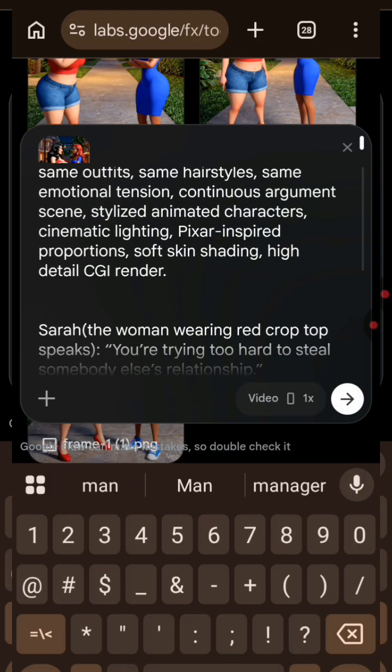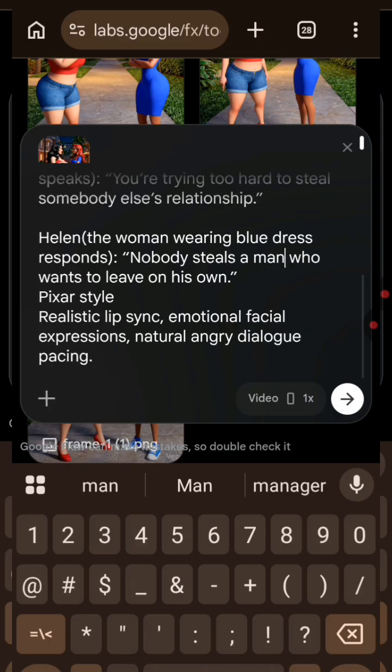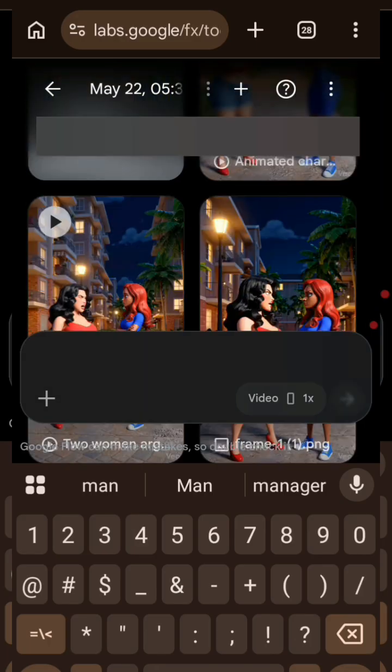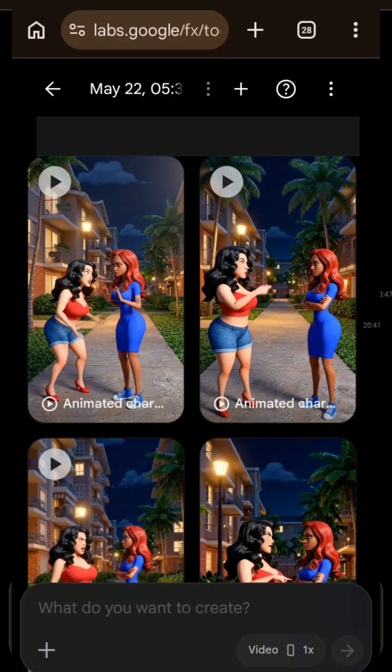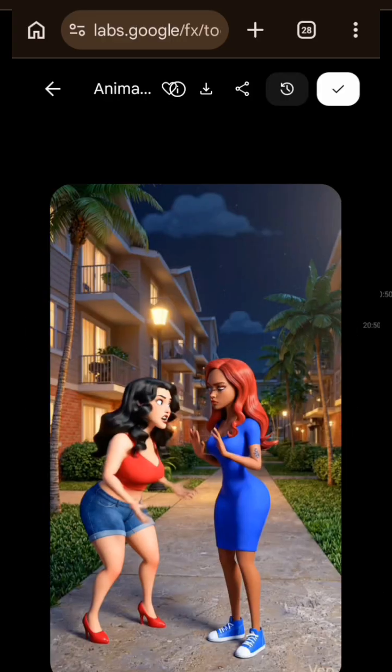And then you go ahead and click on generate. Okay? So let's generate it. And wait for it to load. Okay? So guys, the video is ready. Let's listen to it quickly.